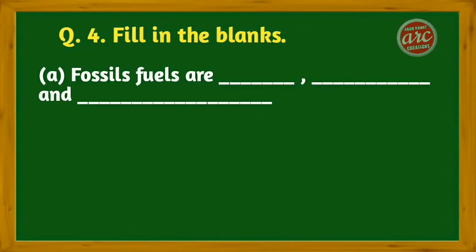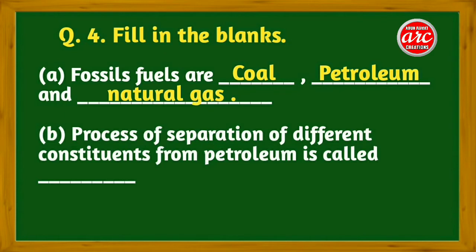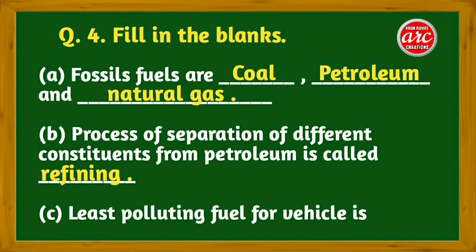Question 4. Fill in the blanks. A. Fossil fuels are coal, petroleum and natural gas. B. The process of separation of different constituents from petroleum is called refining. C. The least polluting fuel for vehicles is CNG, compressed natural gas.